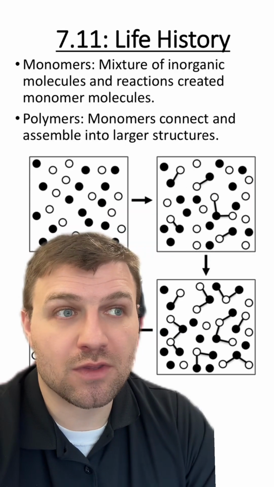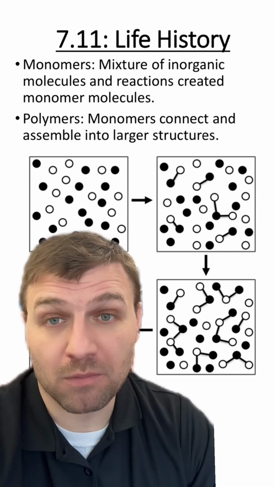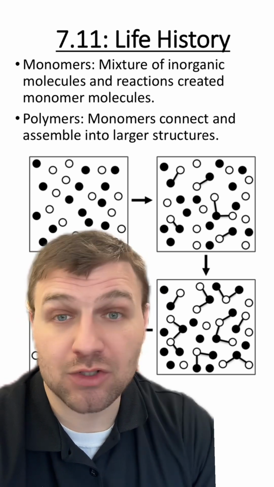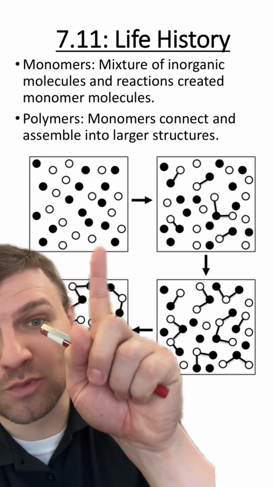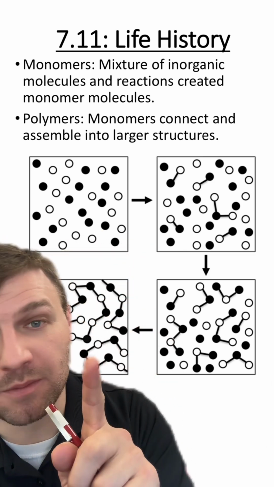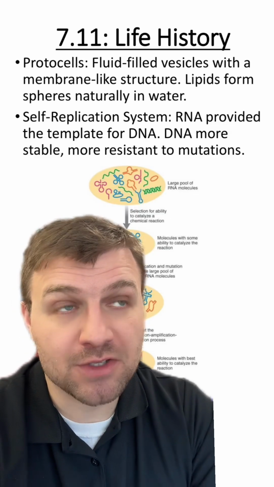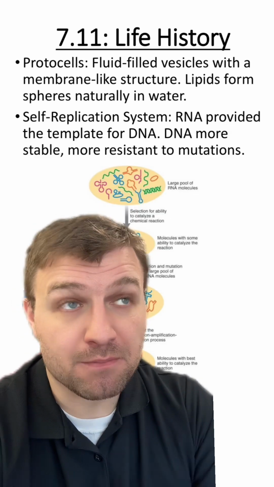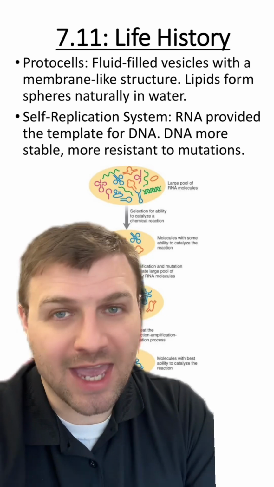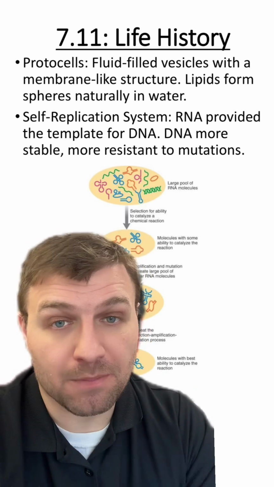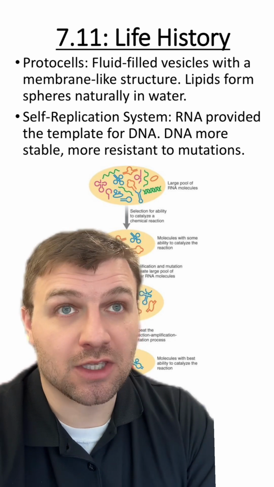And these molecules would appear through natural processes. This leads us to the steps that may have occurred to form life. First is the monomers of certain molecules being formed through natural reactions. These monomers would eventually lead to larger polymers. Once these polymers form, then protocells can form. These are just fluid-filled vesicles that are made of certain polymers. Once we have protocells, if those cells somehow form a self-replicating system, we can essentially have life.